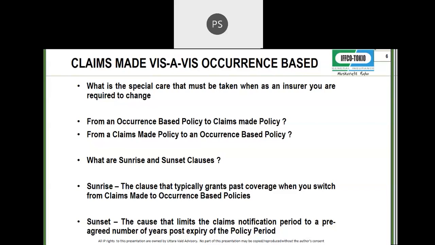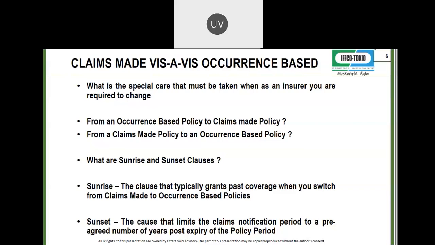So if you have taken a policy from 2016 to 2021, you've got 5 years of continuous coverage. Let's continue the same example of 2019. You have a wrongful act. There's an explosion in the facility, yet no claimant. But you know of this, right? Wrongful act has happened in 2019.